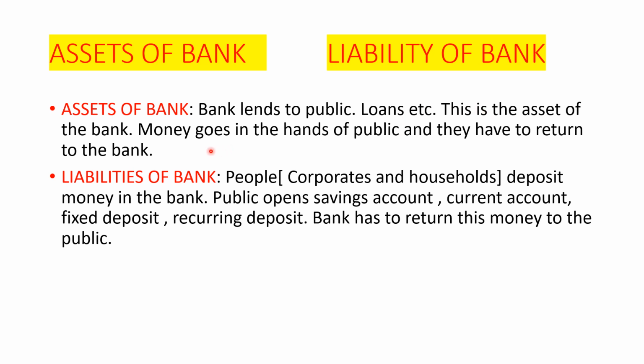This is called the asset of the bank because after the loan is sanctioned, the money goes in the hands of public. Public utilize this money, but one or the other day you have to return this money to the bank. That is why these loans are called asset of the bank.